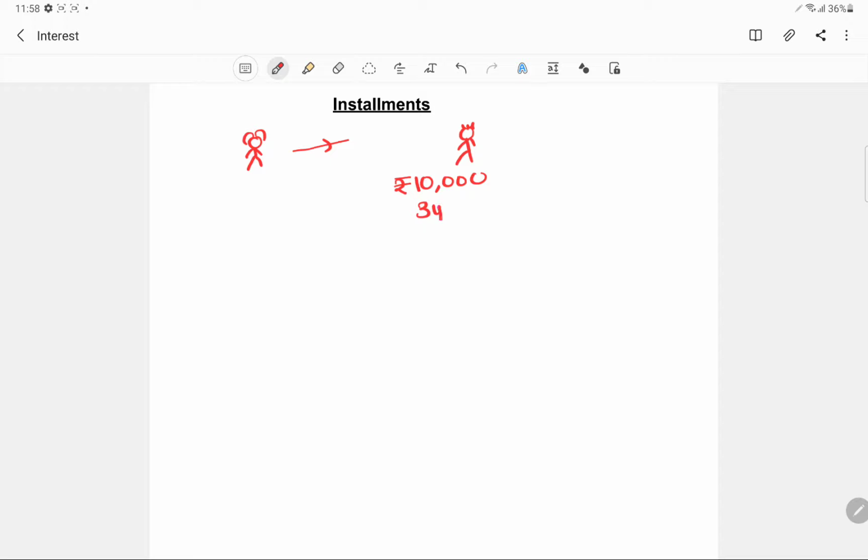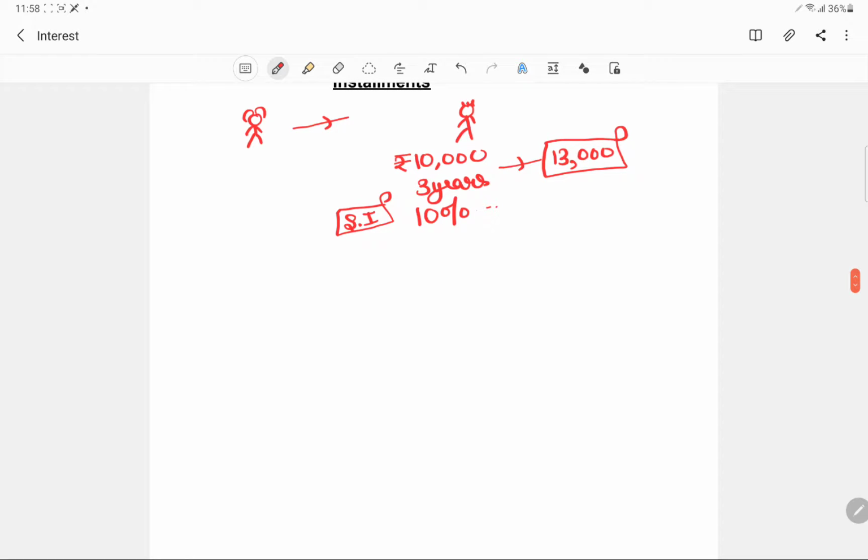You took this loan for a period of 3 years at an interest of say 10%. You took it for some shop or some other purpose. This is a simple interest, that is the uniform form of interest. So after 3 years you are expected to pay 13,000 to the lady whom you took that money from.